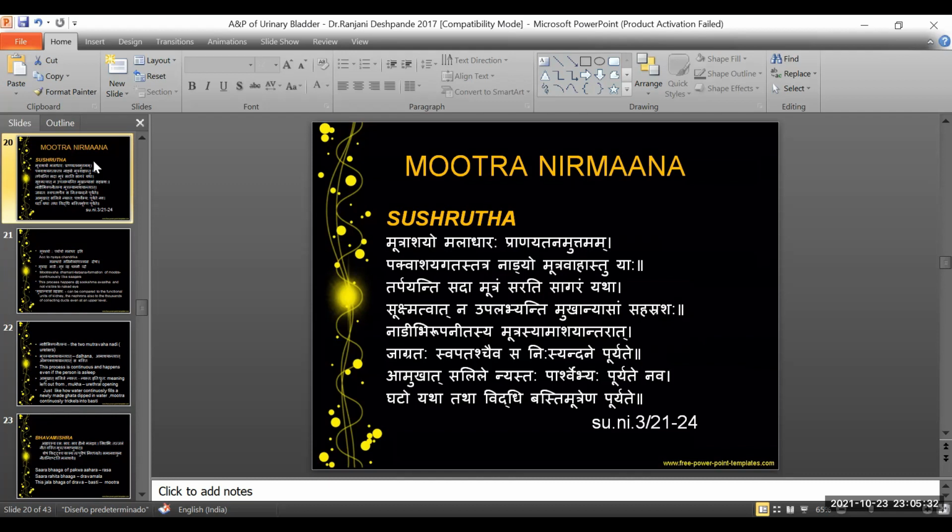So this movement is from the ureter to the bladder. Another meaning of why Acharya has used the word sarati sagaram yata, like the waves of the sea, is that we can understand it by the urine droplets that are formed continuously by the kidneys.